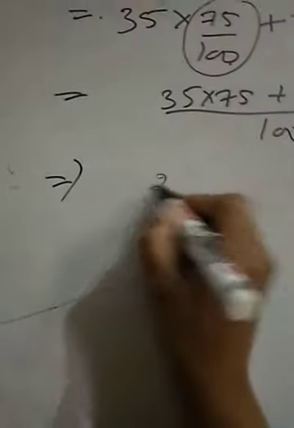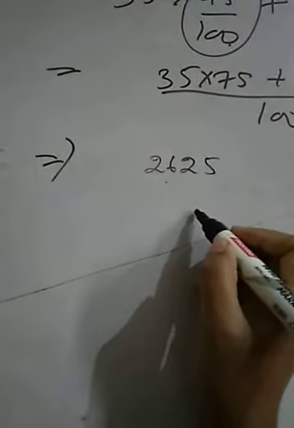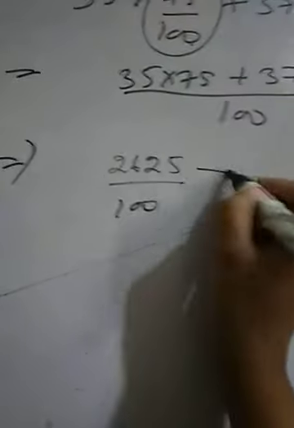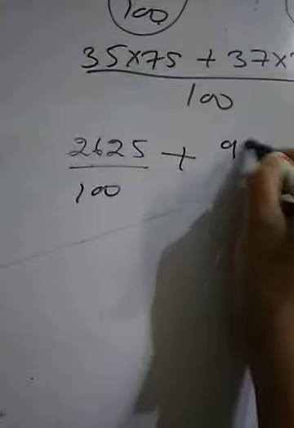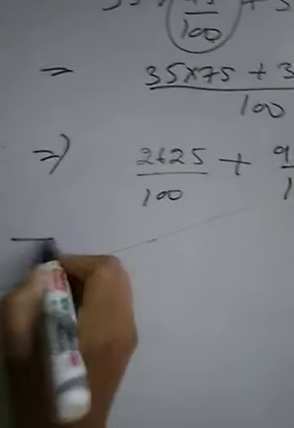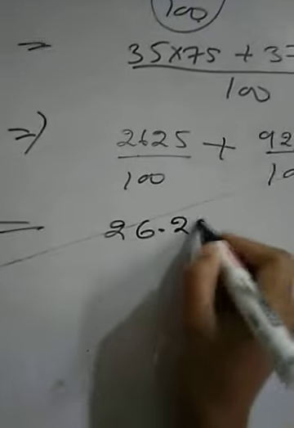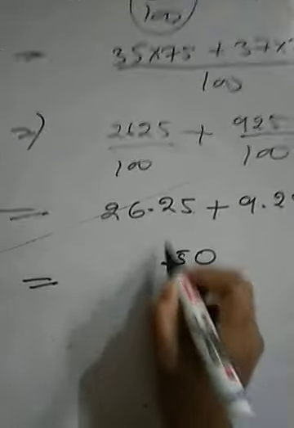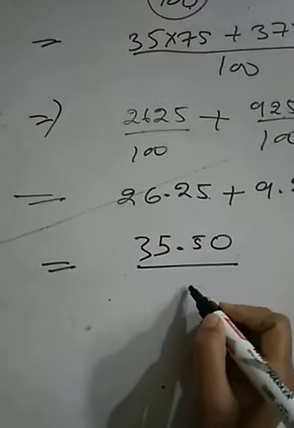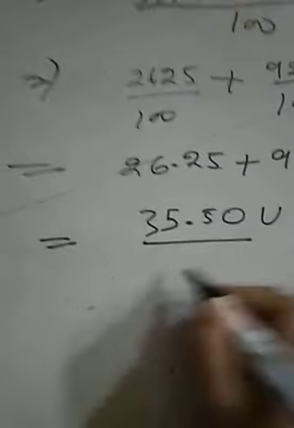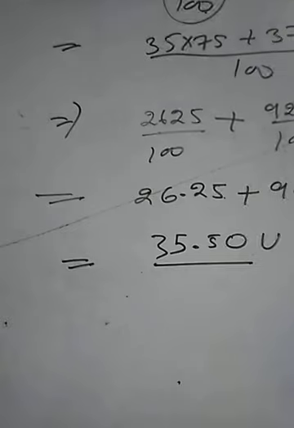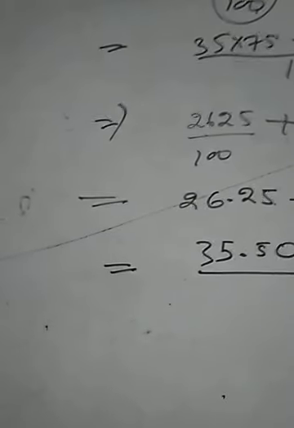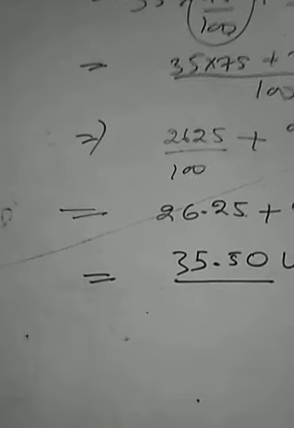So this will be 2625 upon 100, and this one will be 925 upon 100, which is equal to 26.25 plus 9.25, which is 35.50 unit, or you can say 35.5 unit. That is why the average atomic mass of chlorine is 35.5.